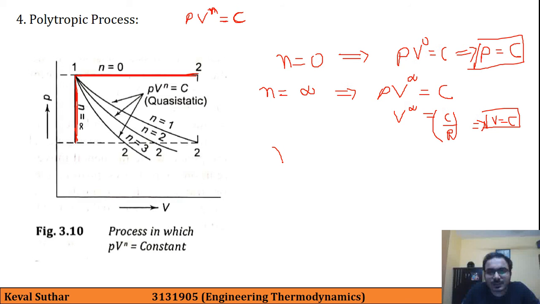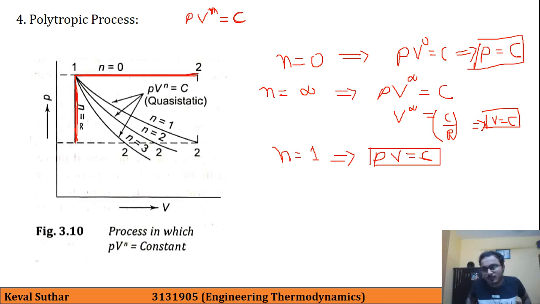Then let us say that we take n equal to 1. Then PV equal to C. So this will be our isothermal process that we have already studied. That is this curve.